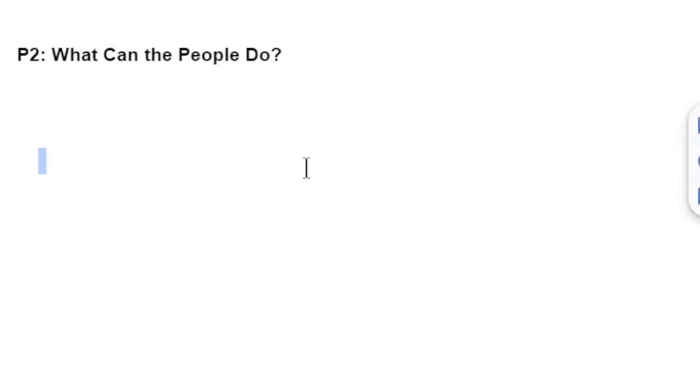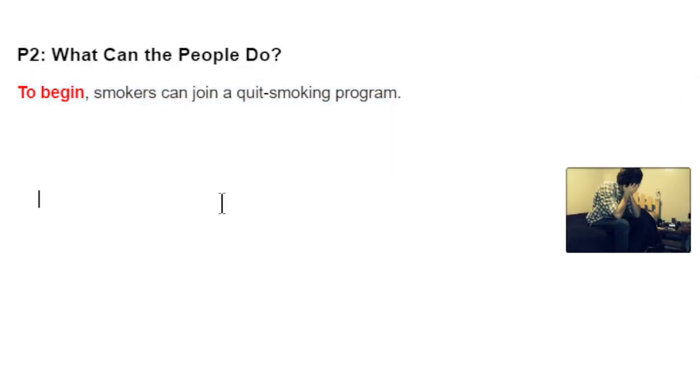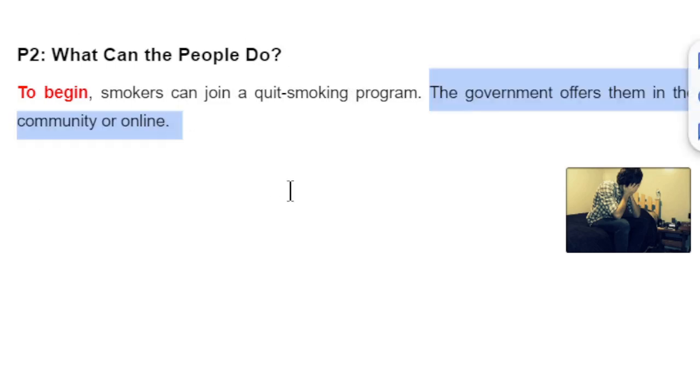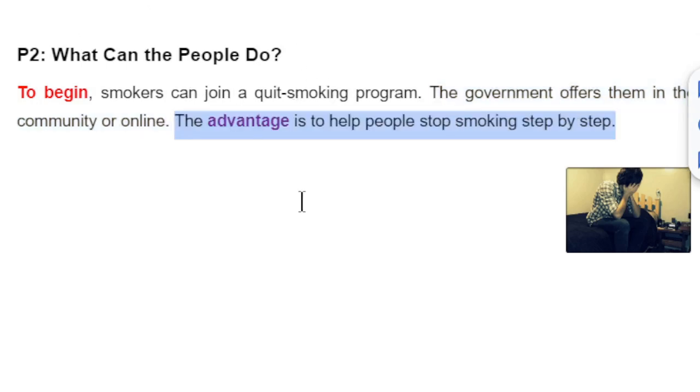We know there are three solutions from the people, and here we start with the first. The first solution. To begin, smokers can join a quit smoking program. An example of that is the government offers them in the community or online. The advantage is to help people stop smoking step by step.